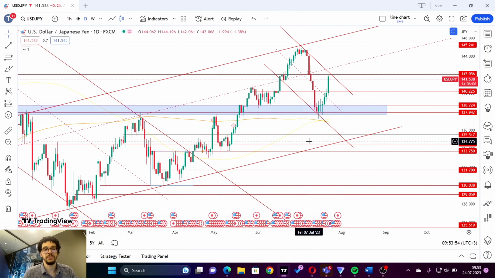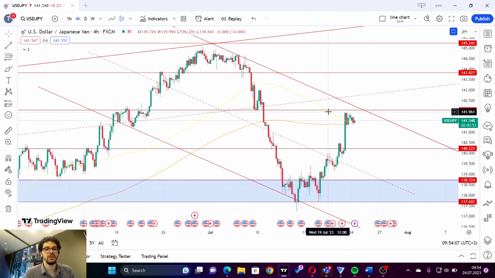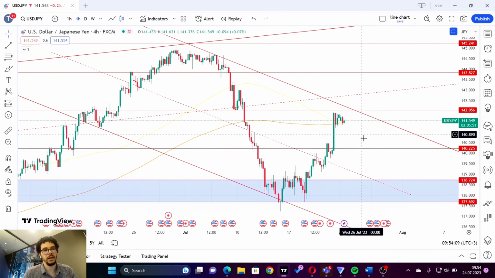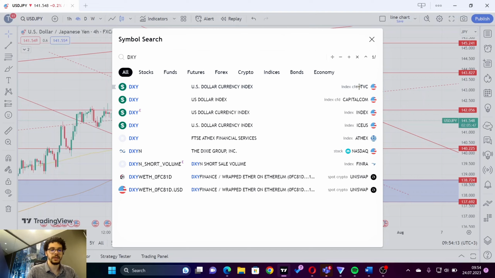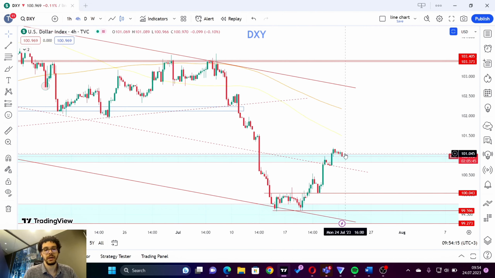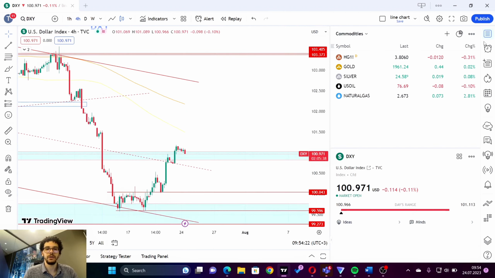This correction erased more than half of what we gained from the pair, but we are around the 1.42 level, where we have a good resistance level. So we may see again a fall on the dollar Japan if the DXY, like we said, finds a resistance here and comes back to the lower level. That's what we have for today.